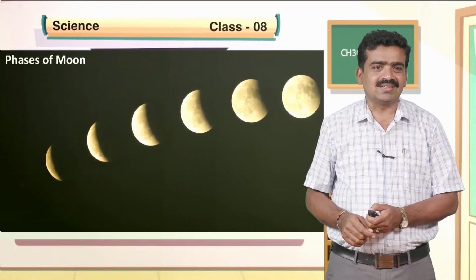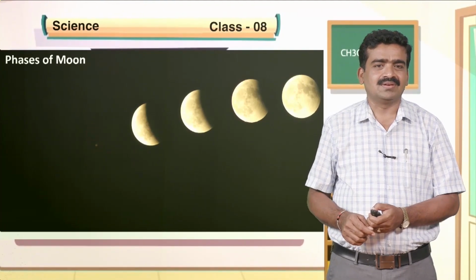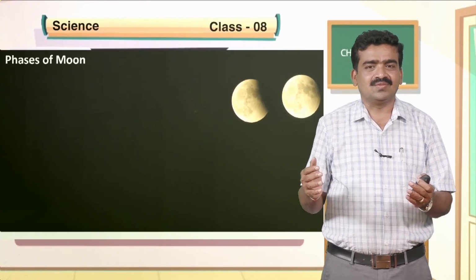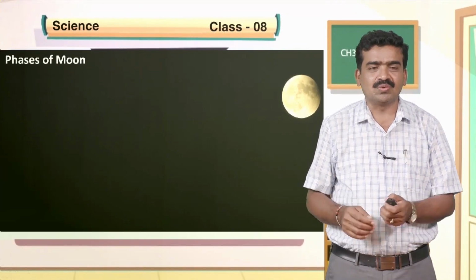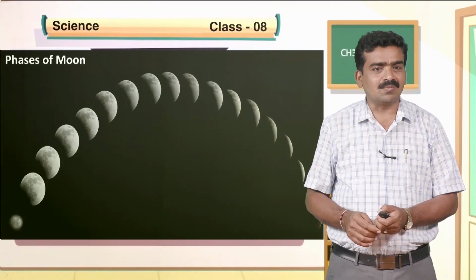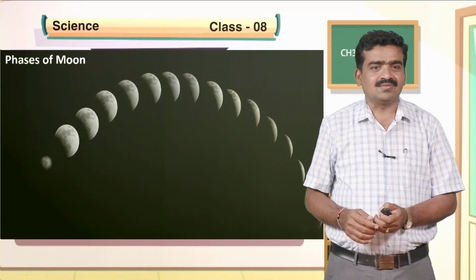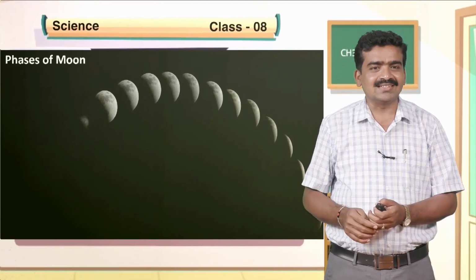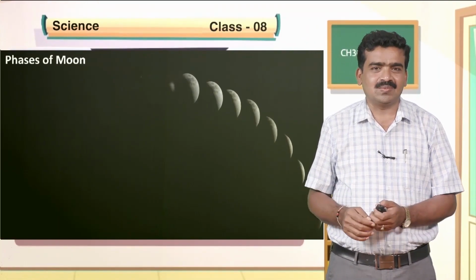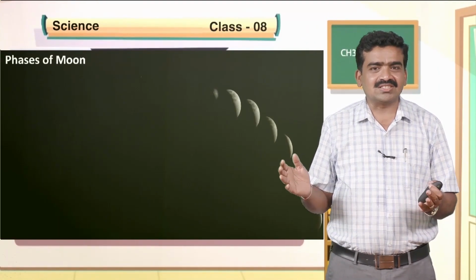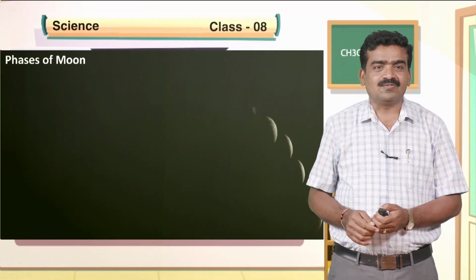This is how the size of the visible shape of the moon increases after new moon. Then what happens after full moon? The visible part goes on decreasing. After 15 days, it becomes invisible. So, these shapes are called phases of the moon.